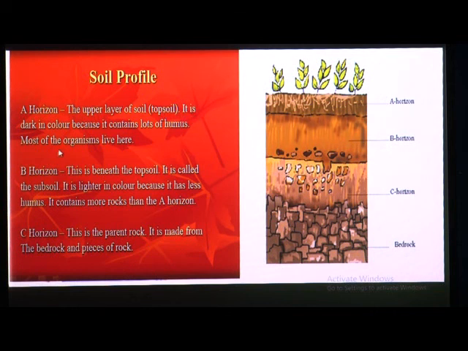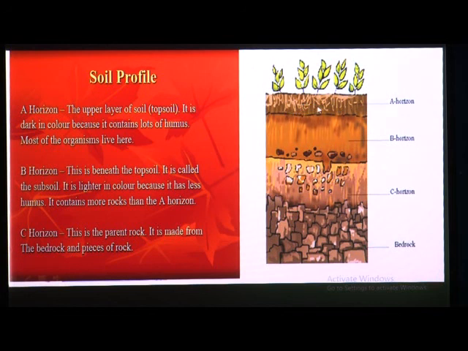It is dark in color because it contains lots of humus. Next to the surface there is a humus layer present, that is why it is dark in color.